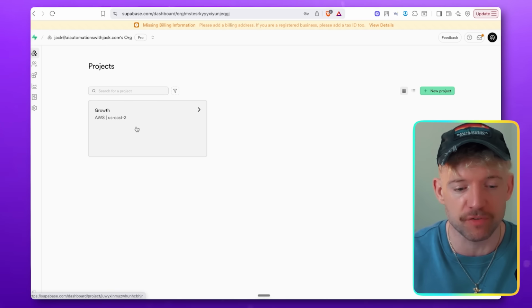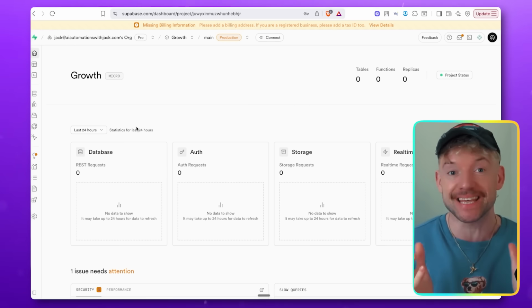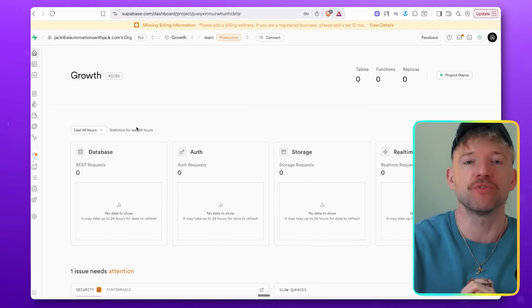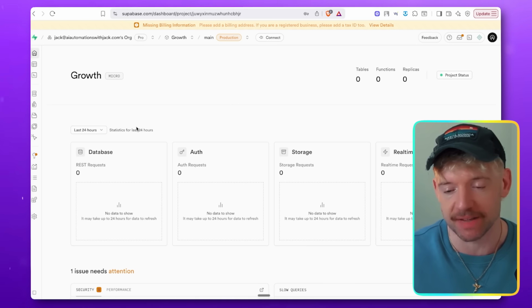I have already done this, so we're going to use this growth one here, and we click on it, and then this is the cool dashboard interface that we're going to use to do literally anything and be able to do things you didn't even imagine.